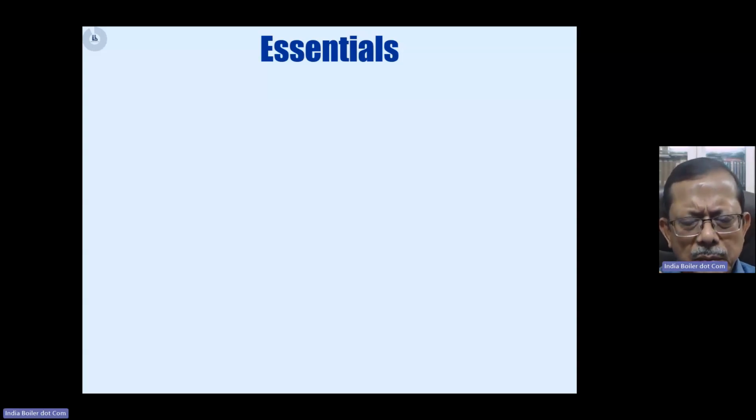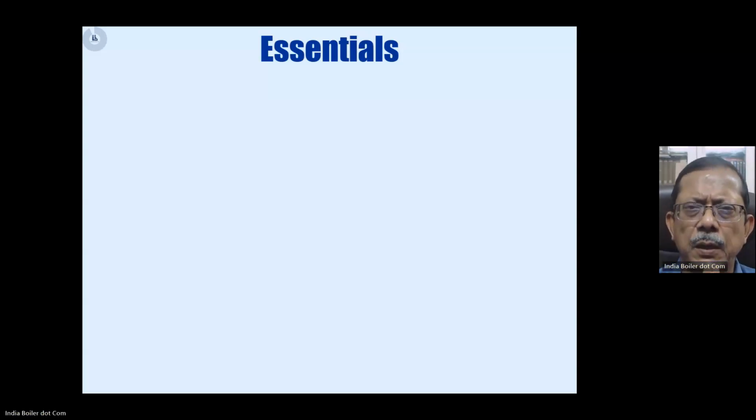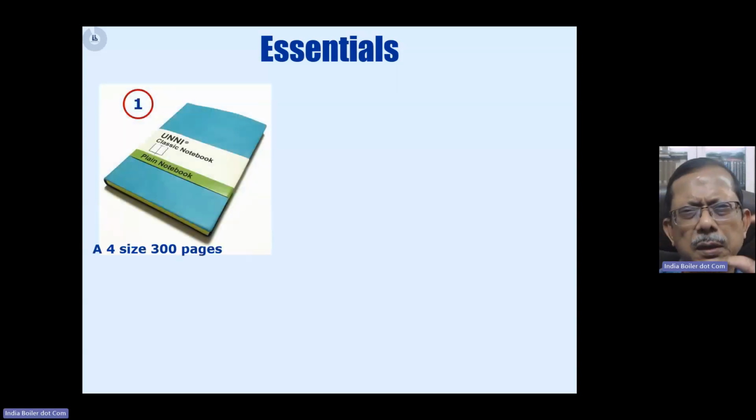Now, in order to prepare properly, one guideline from me is to be prepared with the essentials. What are the essentials that you should always carry when you are preparing for BOE? You should always carry three essential things. One is a notebook, a large, thick A4 size notebook, let us say 300, 400 pages.